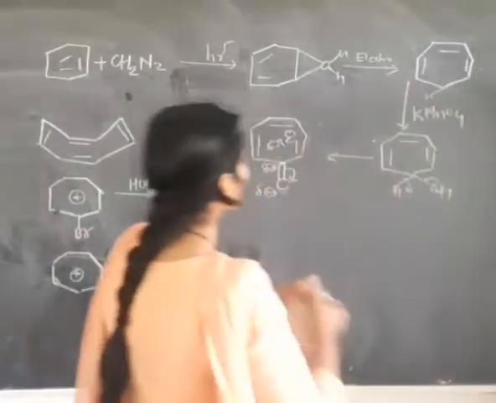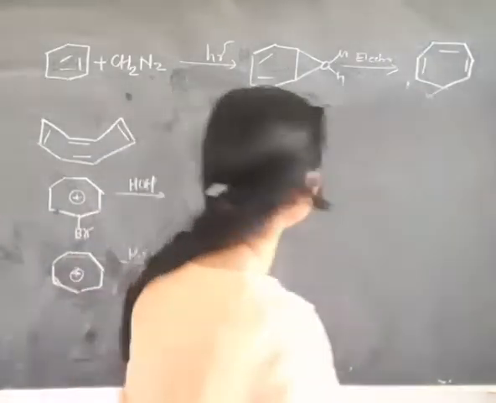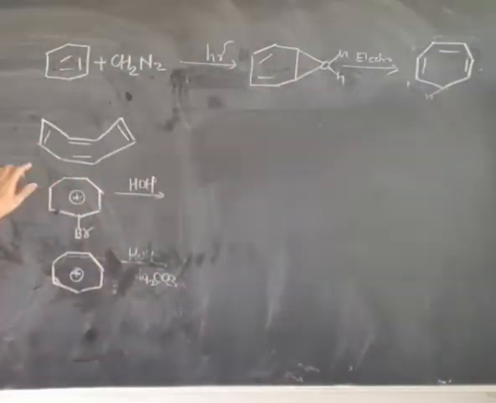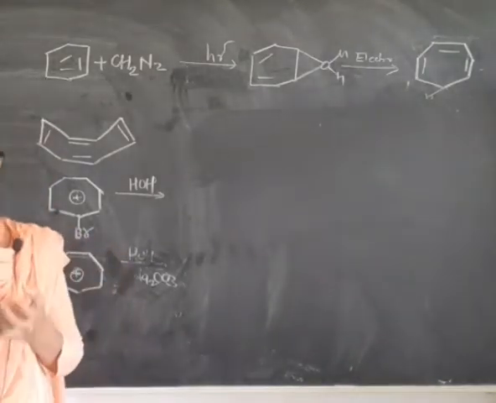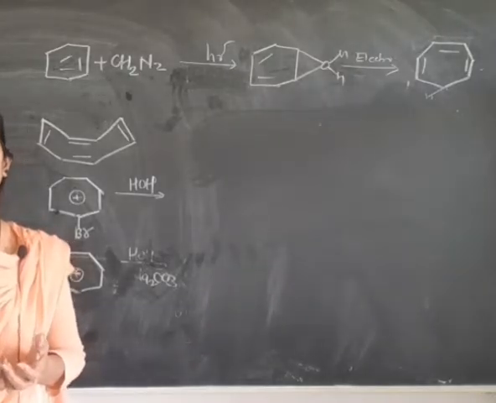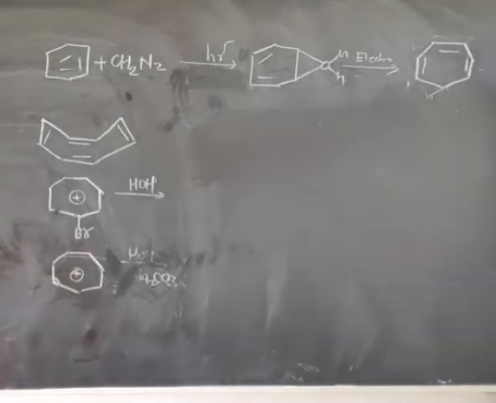Now we go toward our second example, that is the cyclooctatetraene molecule. Friends, there is one question. Why can this cyclooctatetraene molecule form the tub shape instead of this one?